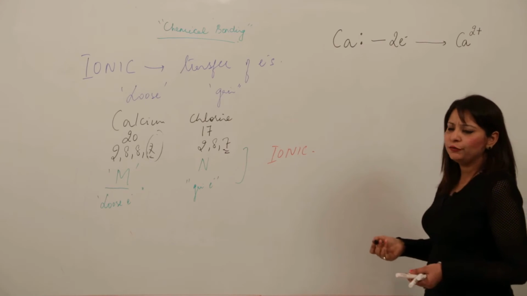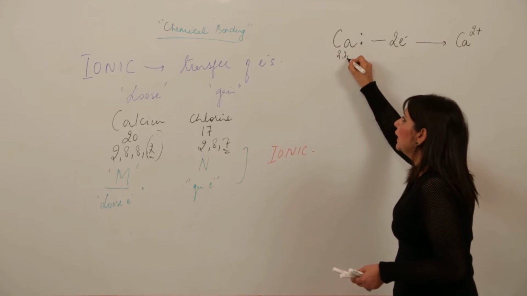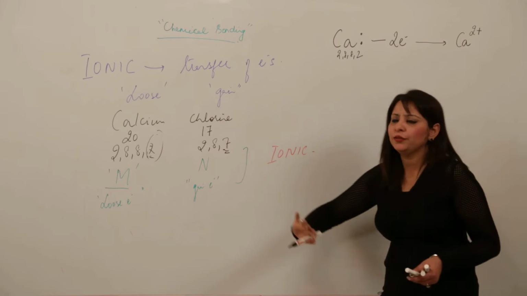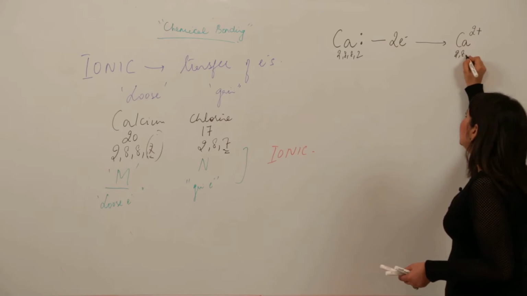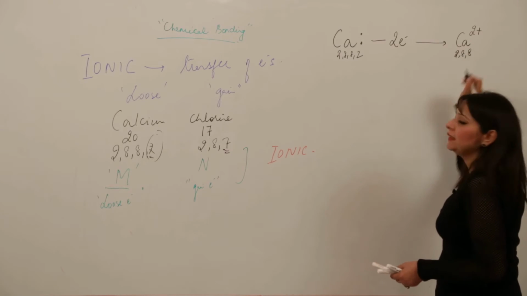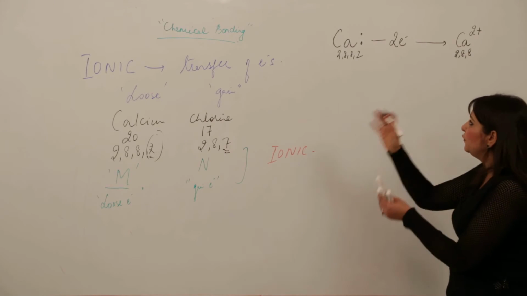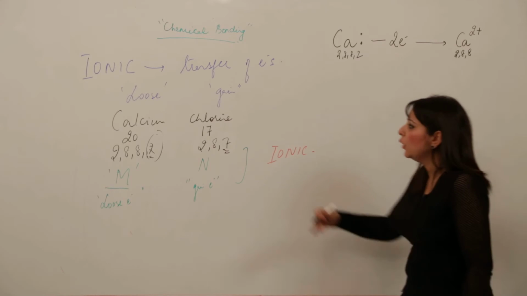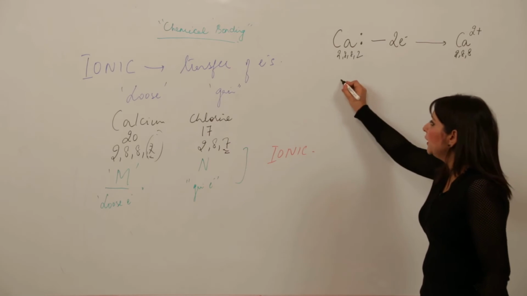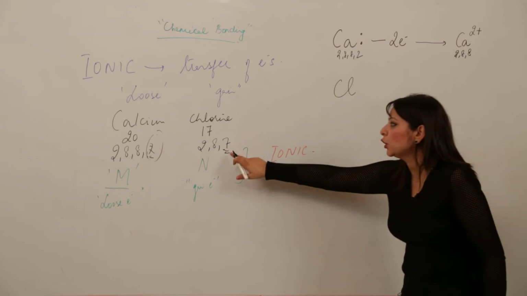No need to write the configuration, but still if you want, you can write it down there. But still if you want to make your answer more impressive, you can write it here also, right? So for the metal it is done. Now come to the non-metal. Non-metal is chlorine. Write its symbol. How many electrons does it have?